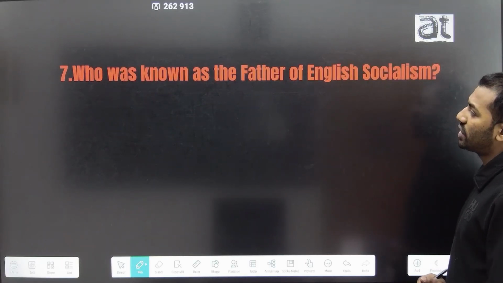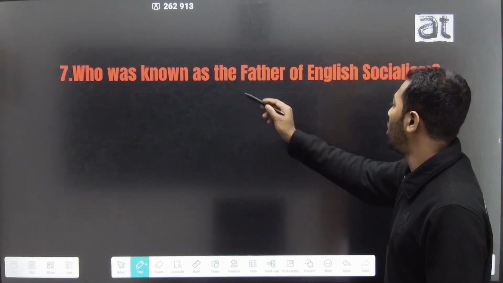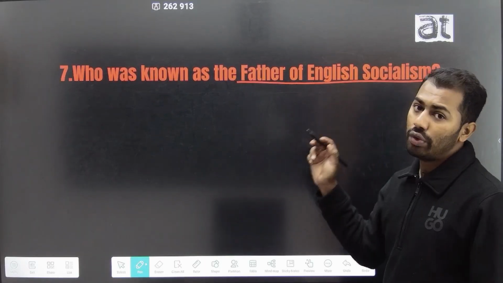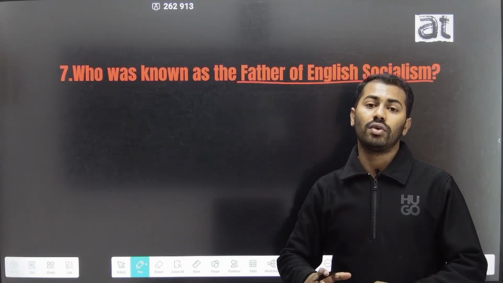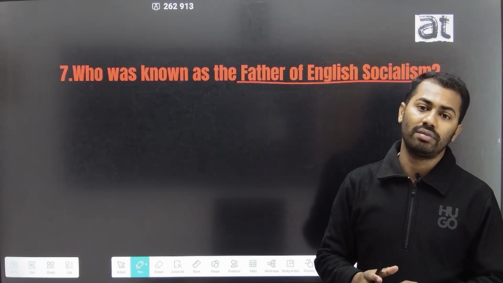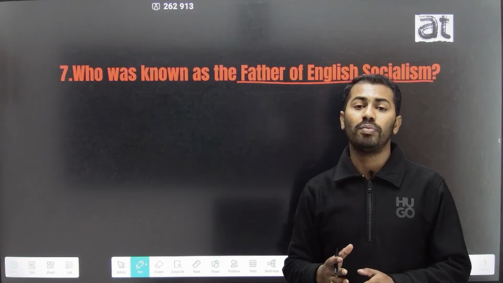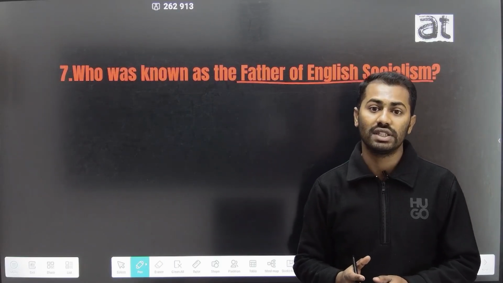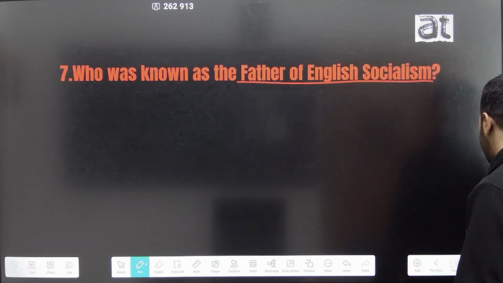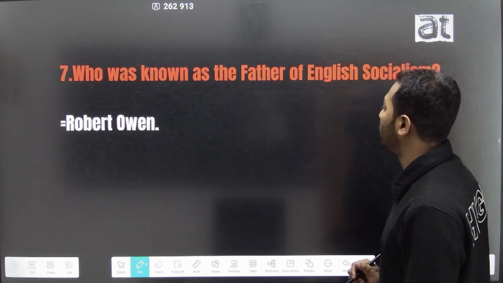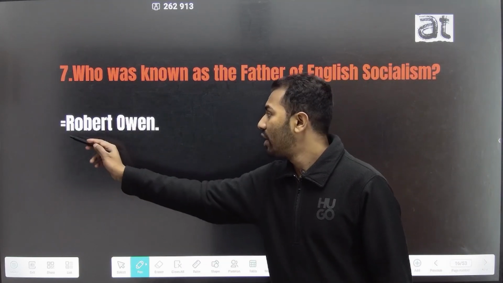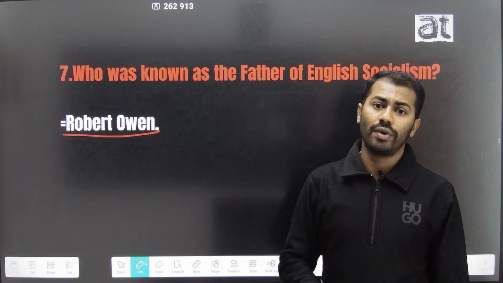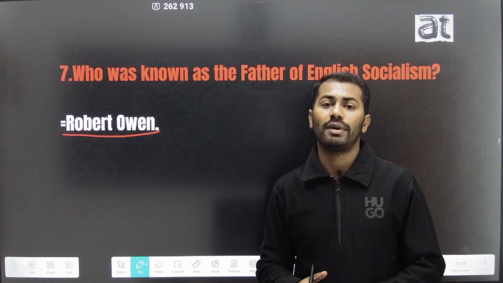The seventh question is who was known as the father of English socialism? We all know the 19th century was the beginning point of many movements like socialism and Darwinism, and the person known as the father of English socialism was Robert Owen.